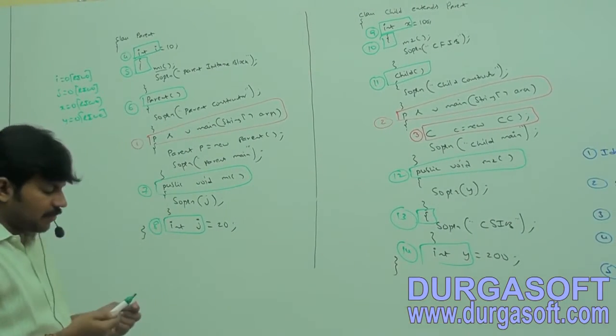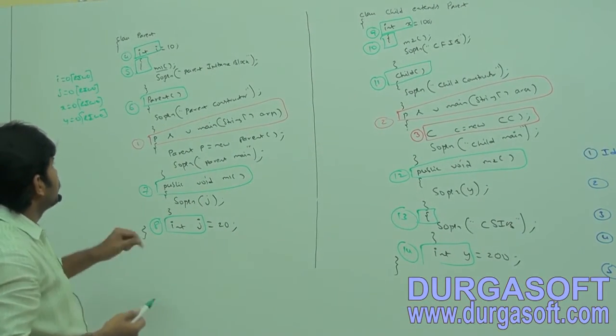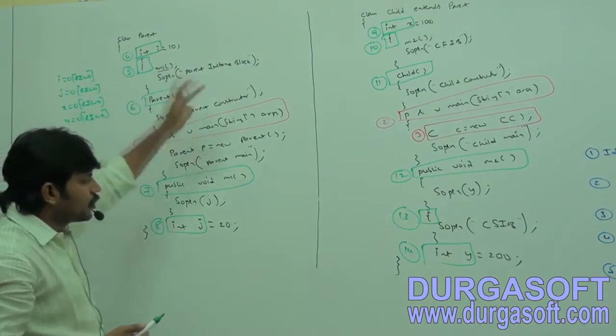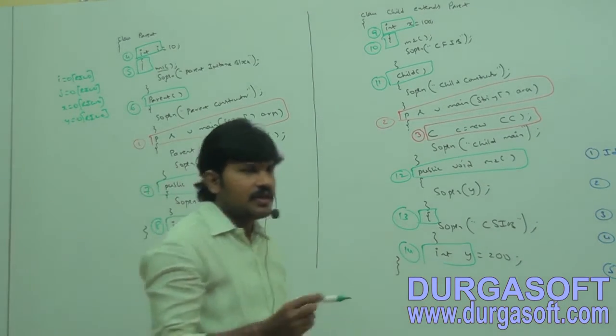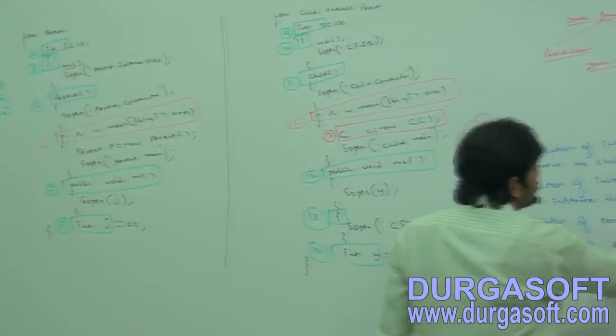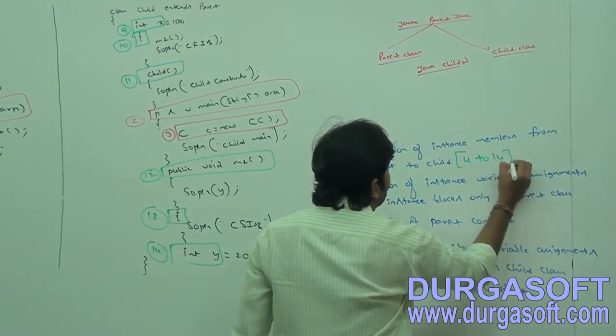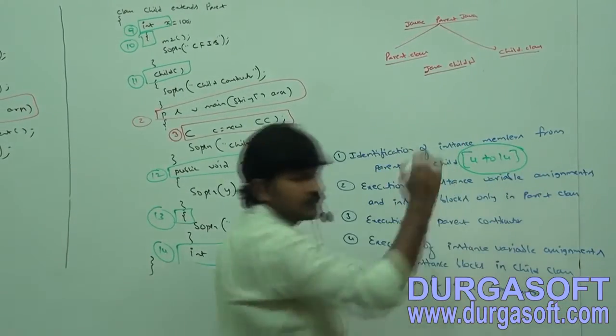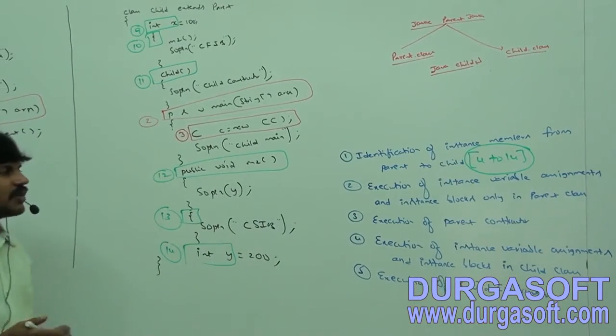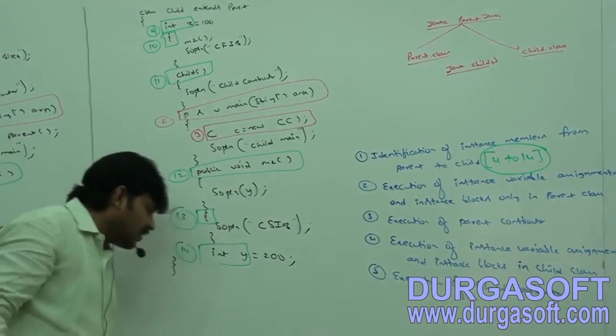How many steps happen from parent to child? Here, 4th step to 14th step. Are you getting it? Identification of instance members is from 4 to 14. First step completed. Can you tell what is the second step?